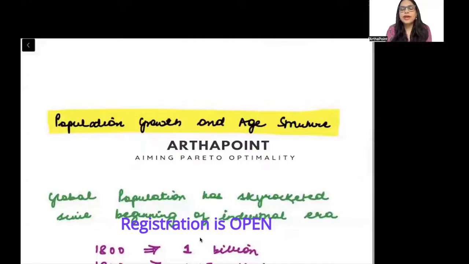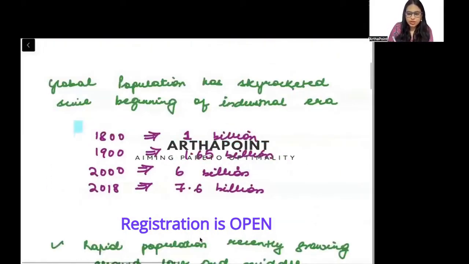Let us now go ahead and talk about population growth and age structure. An important thing that we need to talk about is how population has been changing globally over time, first of all. These are some statistics that you can have a look at. Notice that in 1800, you had 1 billion population, 1900, 1.65 billion, 2006, 6 billion, and 2018, 7.6 billion people.